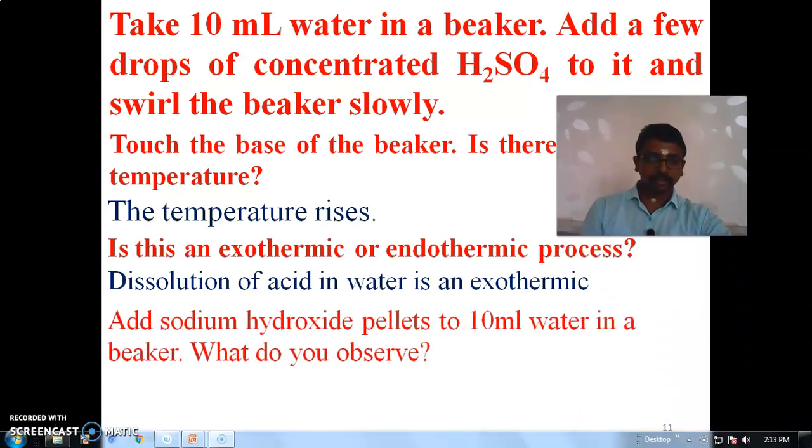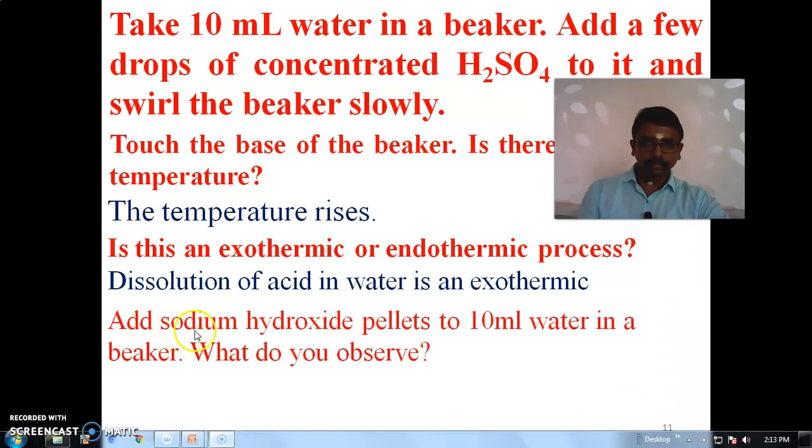And add sodium hydroxide pellets to 10 ml water in a beaker. What do you observe? What is the formula for sodium hydroxide, children? Yes, NaOH. When we add sodium hydroxide pellets to water, what do you observe?